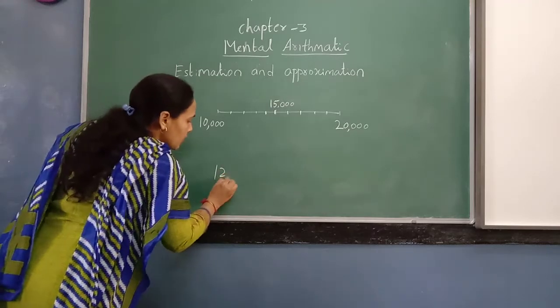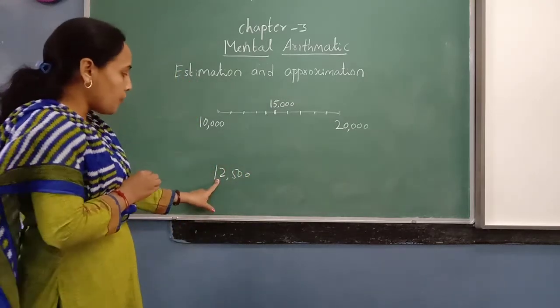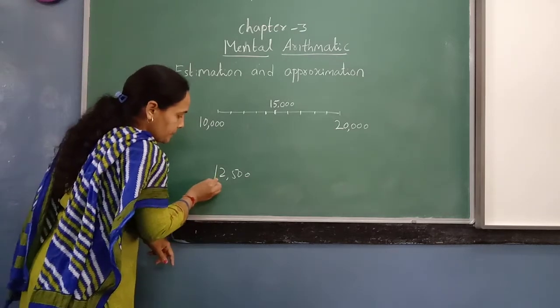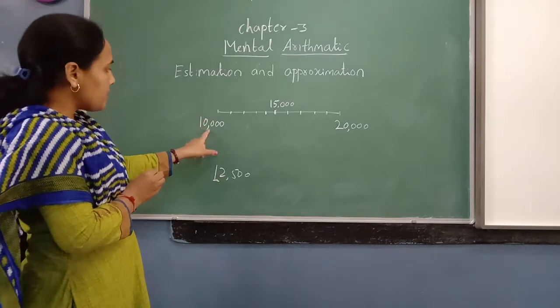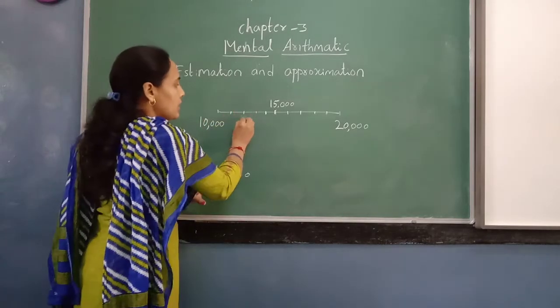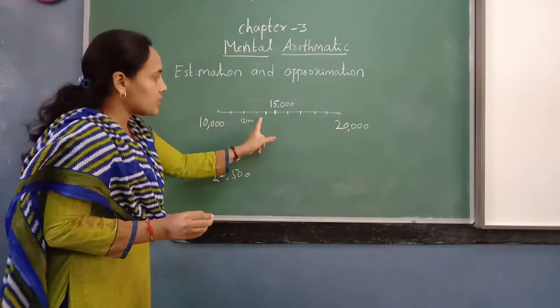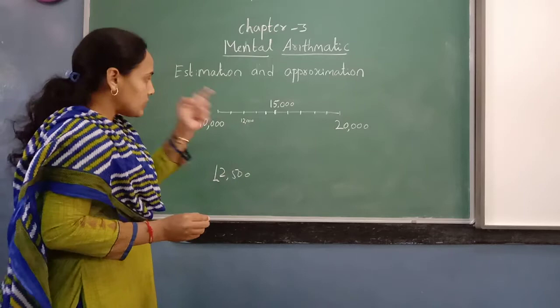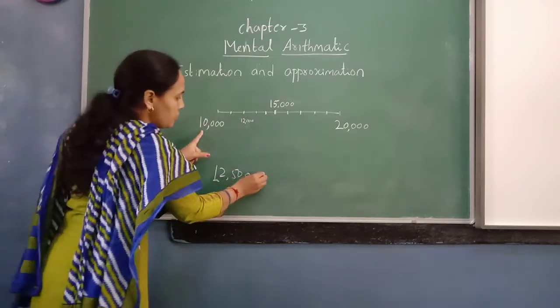So say 12,500 is our given number. So we have to round it off to thousands place. So the thousands place next number is 2. So where does it come? 10,000, 11,000, 12,000. So 12,000 comes here and the given number lies between this 12,000 and 13,000 here. So which is less than half. So less than half means this will round off to 10,000.